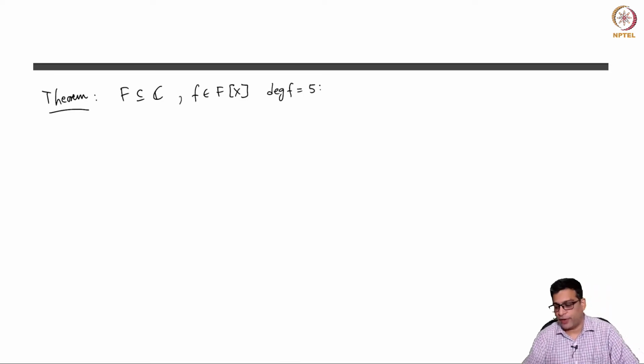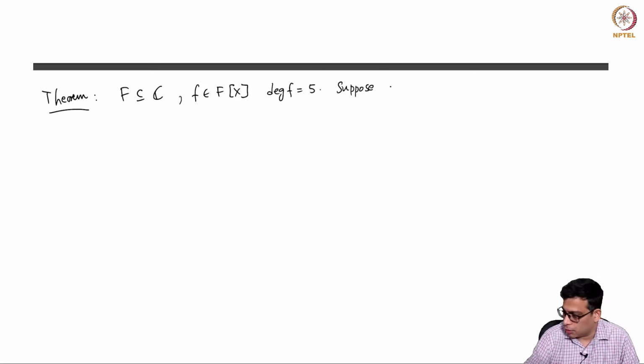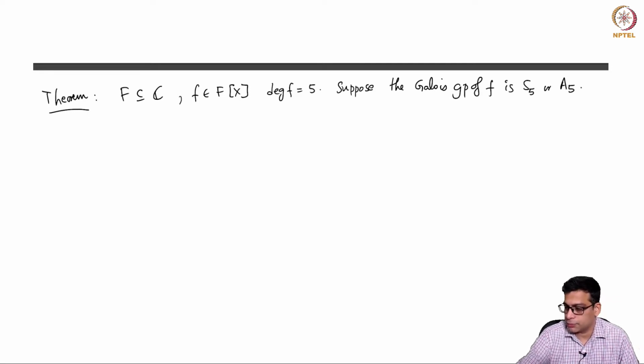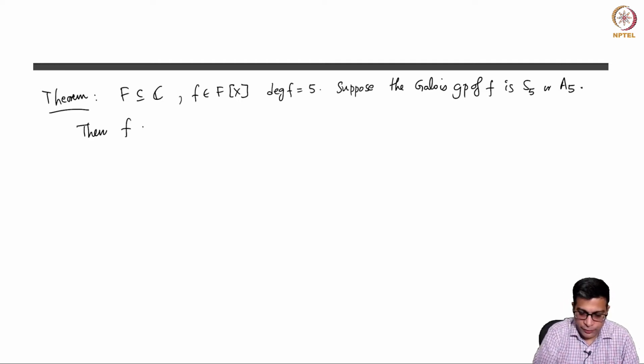So let's take a degree 5 polynomial. Suppose the Galois group of f is S5 or A5, then f is not solvable.